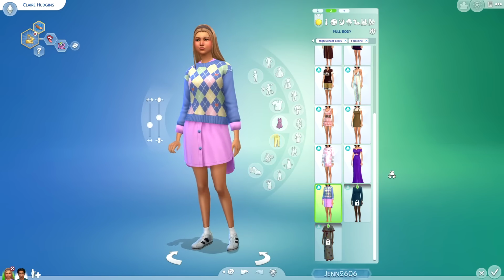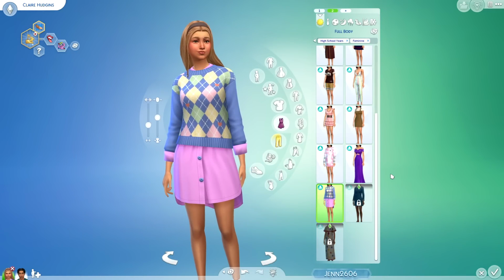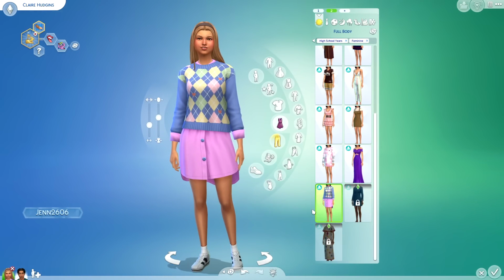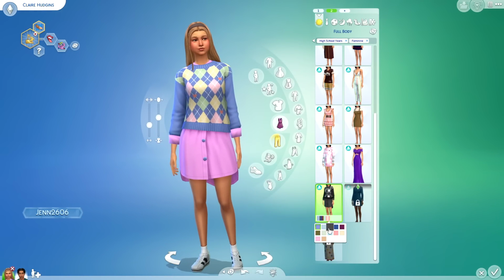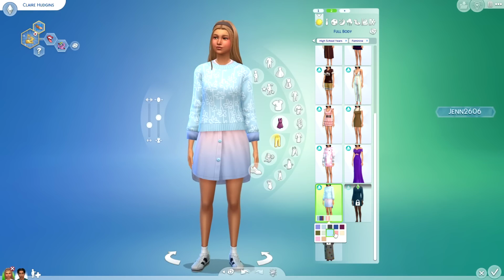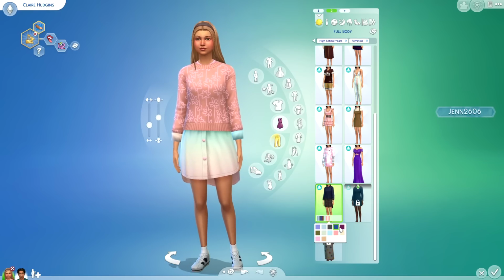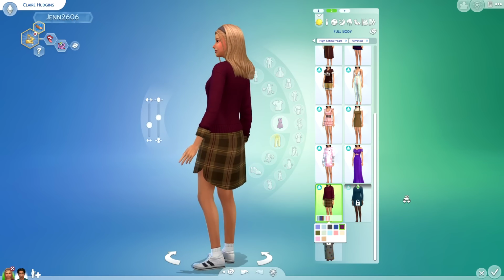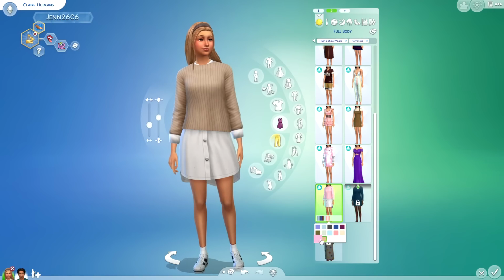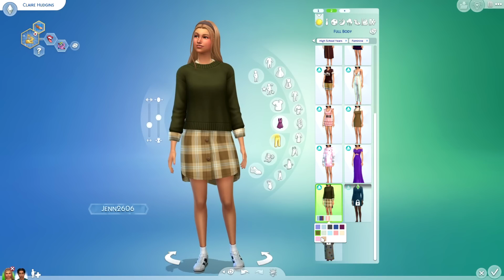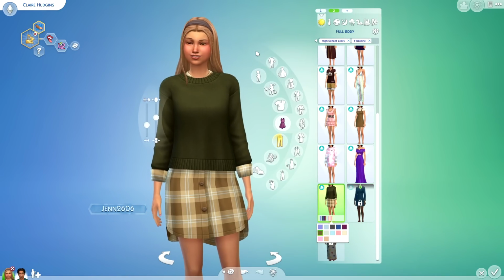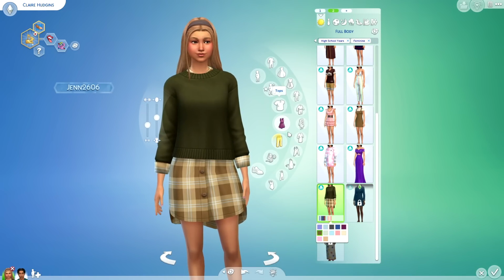The final full body outfit that we have is this sweater and dress shirt combination. It's definitely a little complicated for the eyes to process, but it is a unique piece and I'm all for uniqueness. I actually think this is really cool, and it comes in a bunch of fun swatches and also different textures for the actual crew neck itself.